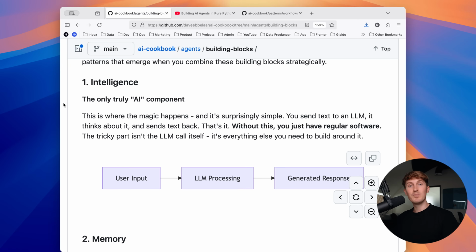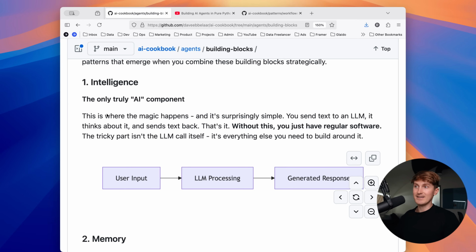So what I'm trying to do in this video is really help you understand AI agents from a foundational level, from first principles. And now that we've set the stage, we get into the foundational building blocks that you need. There are really only 7 or so that you use in order to take a problem, break it down into smaller problems, and then try and solve each of those sub-problems with these building blocks that I will introduce to you right now. And building block number 1 is what I call the intelligence layer.